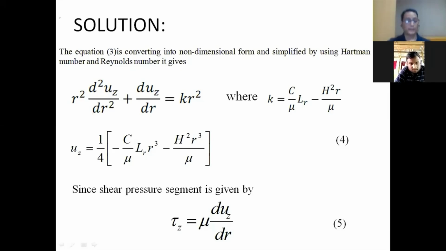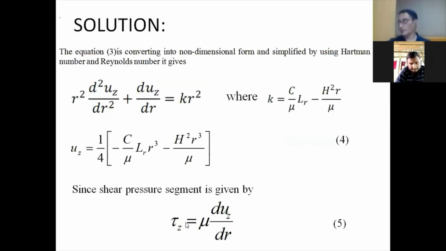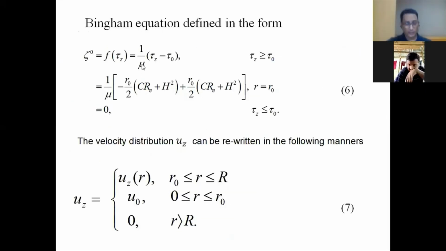After solving the equation, I'm getting the axial velocity, which will be this one. We know the shear stress τz is always given by this formula: τz is equal to μ duz/dr. So now I'm using the Bingham plastic fluid model. With the help of the Bingham plastic fluid model and the governing equation, that is the equation of continuity, I'm formulating the mathematical model.